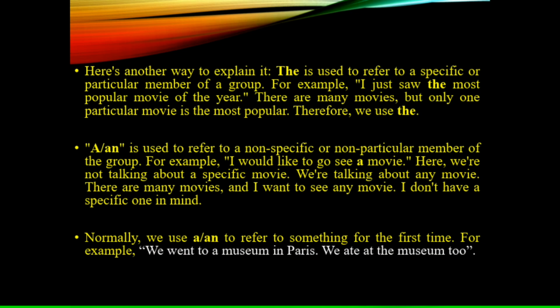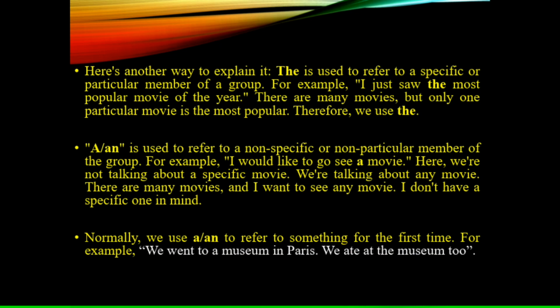Normally, we use a or an to refer to something for the first time. For example, we went to a museum in Paris. We ate at the museum too. If you see, we are using article a before museum in the first line, but for the same word, we are using article the in the second line.